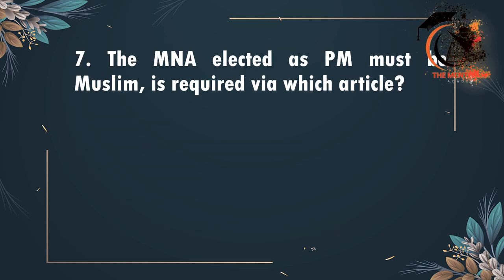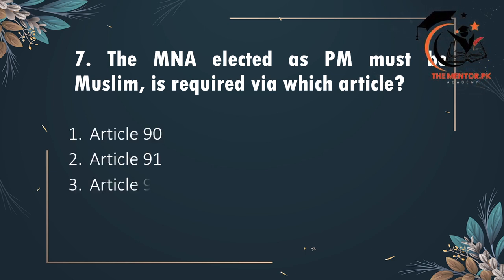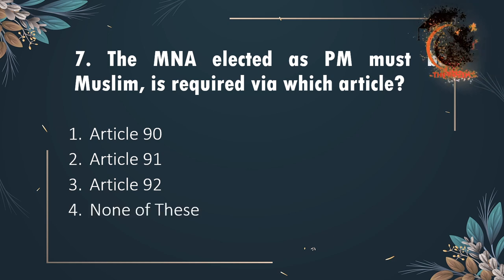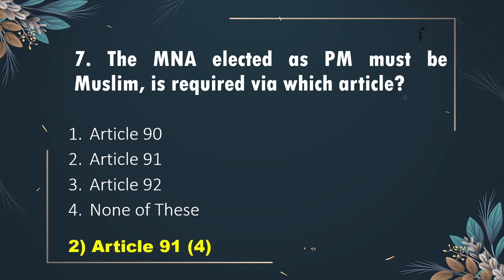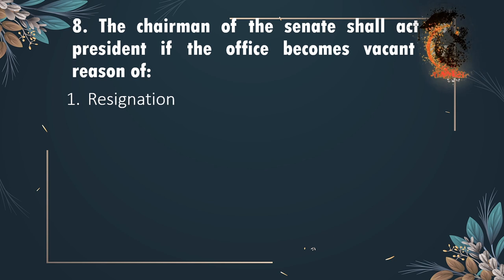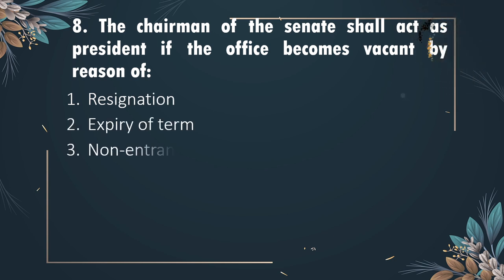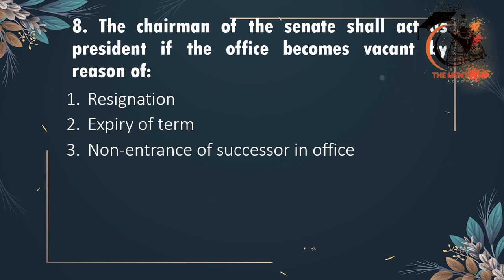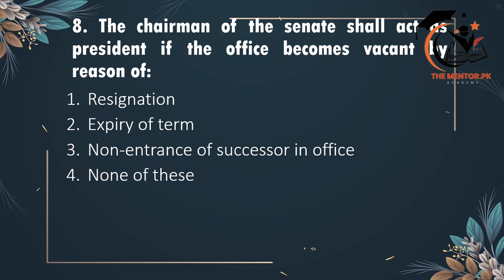Seventh: the MNA elected as Prime Minister must be Muslim. This is required via which article of the Constitution? Article 90, Article 91, Article 92, or none of these. The correct option is option 2, Article 91(4). Eighth: the Chairman of the Senate shall act as President if the office becomes vacant by reason of resignation, expiry of term, non-entrance of successor in office, or none of these. The correct option is option 1, resignation.